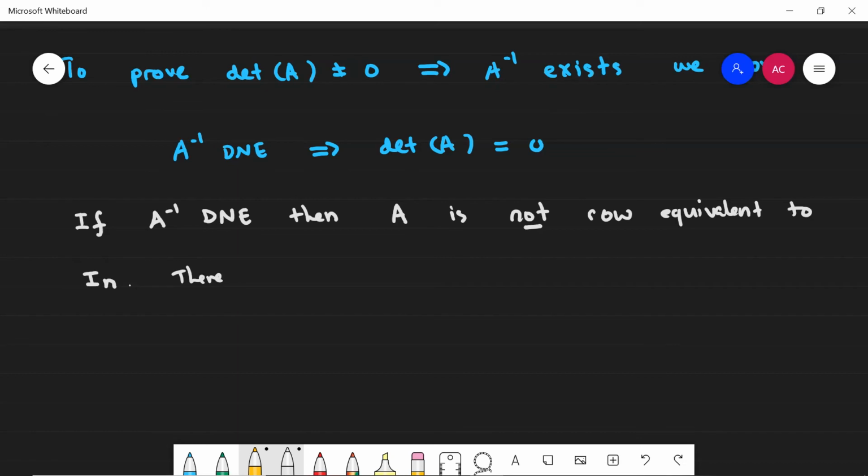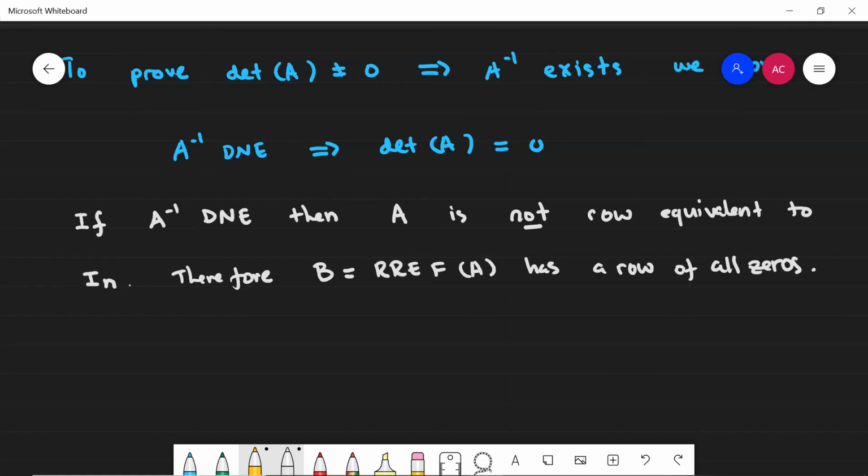Therefore, B, which I'm calling the row reduced echelon form of A, has a row of all zeros. Row of all zeros. Yeah?